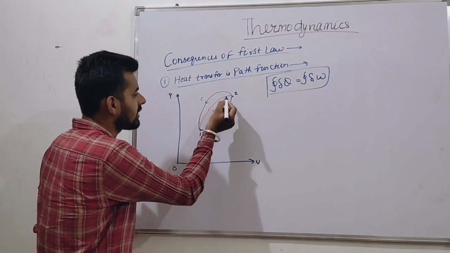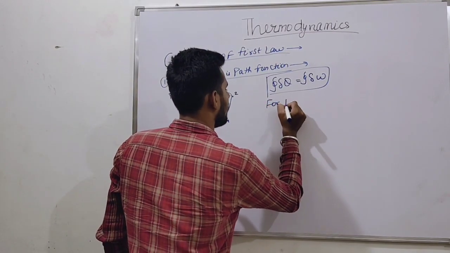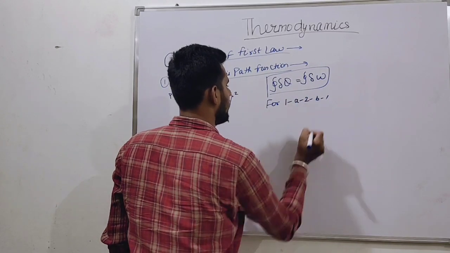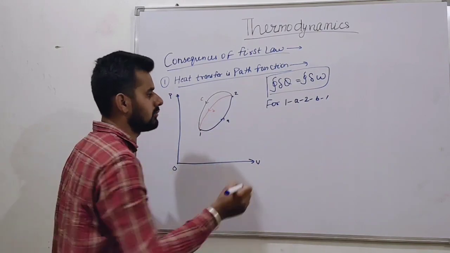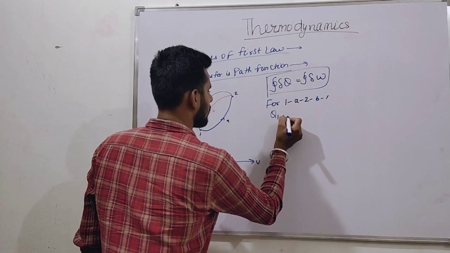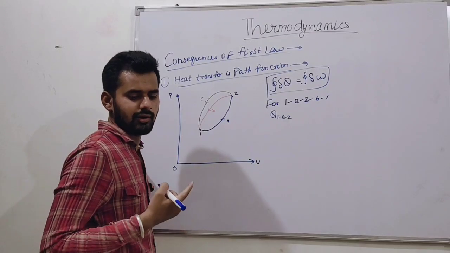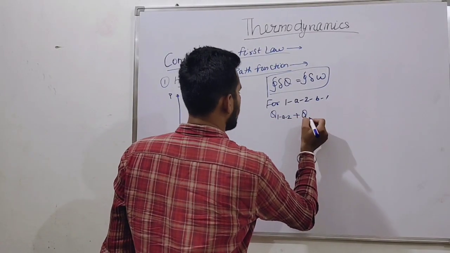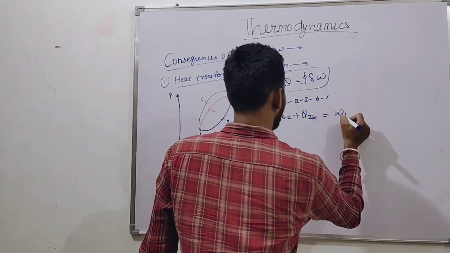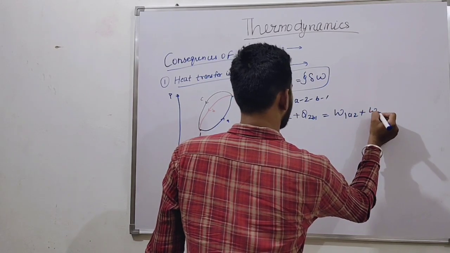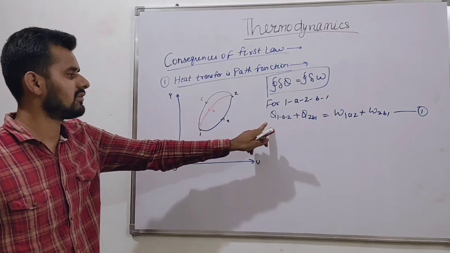For a process 1A2 and B1, what is happening? Heat transfer from 1 to 2 means Q1A2, plus work done during this process, plus Q2B1. Heat transfer must be equal to W1A2 plus W2B1. This is the first equation, from the first law of thermodynamics.